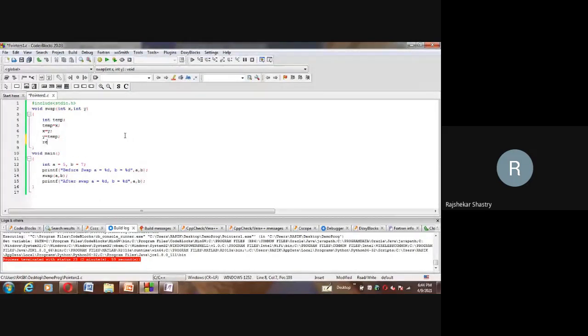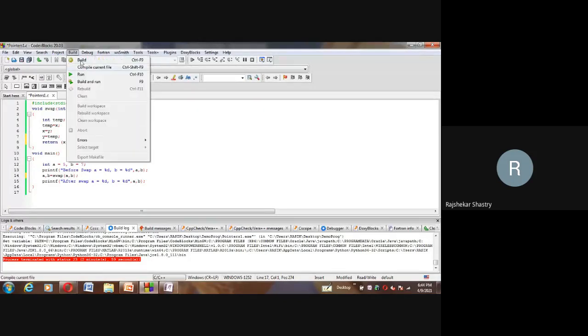So I cannot simply say return, even if I keep parentheses with x comma y. Let us see what the result is. After swapping the contents of x and y, x and y will definitely be swapped because we properly implemented the logic. After swapping, x holds the y value and y holds the x value, and we return the two values to the main method, hoping the two contents are going to be swapped. To catch them, I'm storing them back in a and b using a comma operator. Let me see whether this syntax is allowed in C or not.